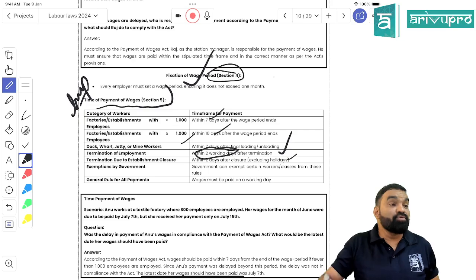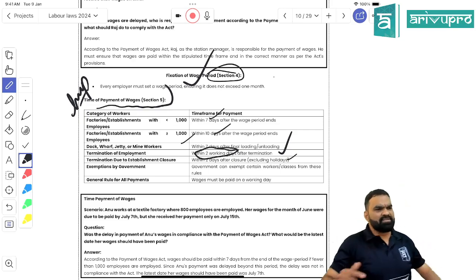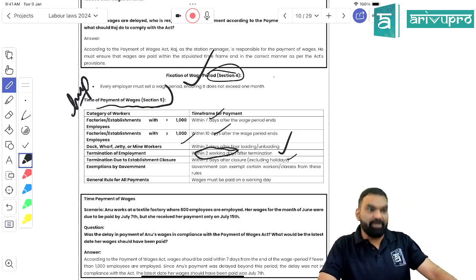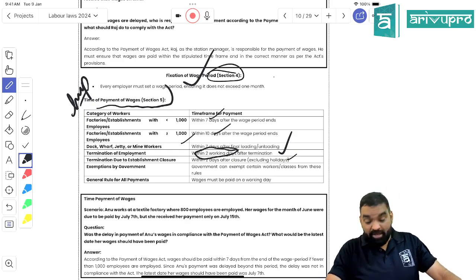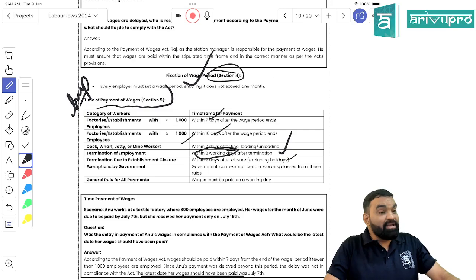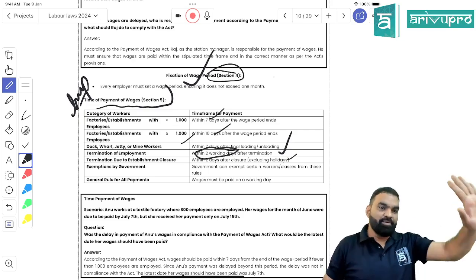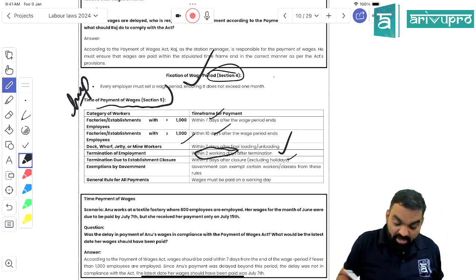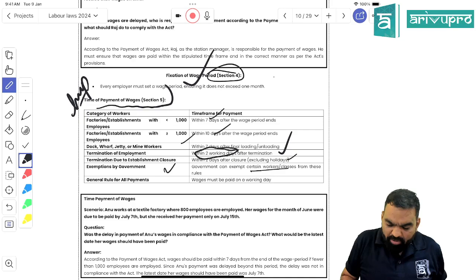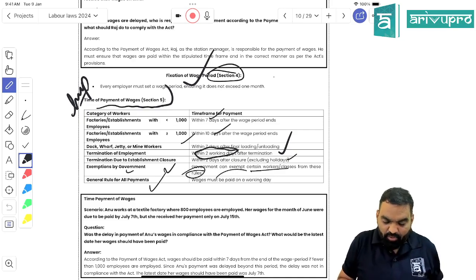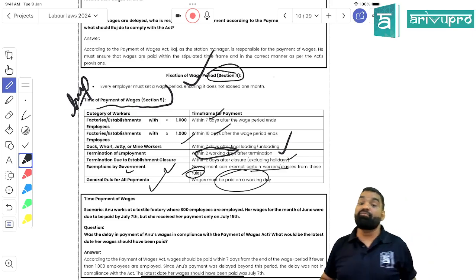Now termination due to establishment closure. What is establishment closure? Winding up or liquidation. Again, you have to make the payment within 2 working days after closure. Now government can exempt certain categories of establishments, and the general rule is that wage payment should always be made on a working day.